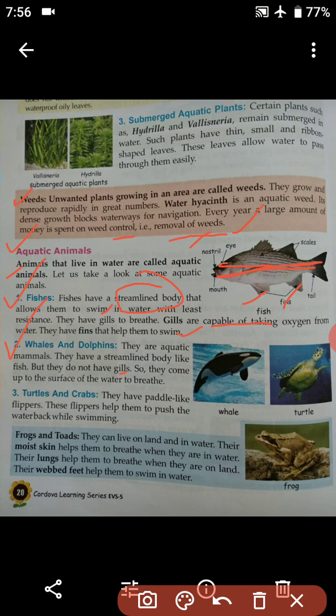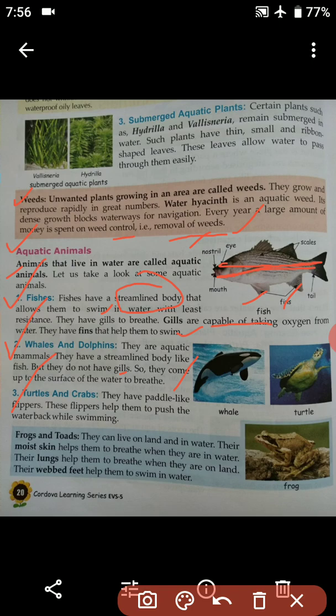They come up to the surface of the water to breathe. That is the only difference: fishes have gills, and dolphins and whales do not have gills.